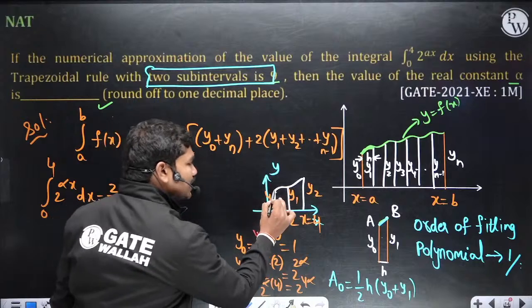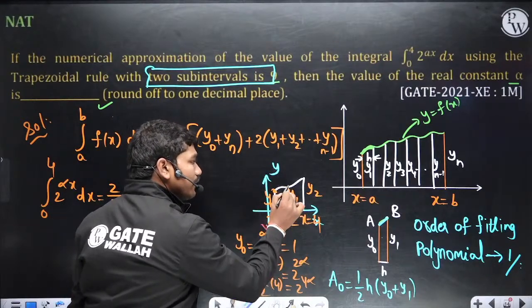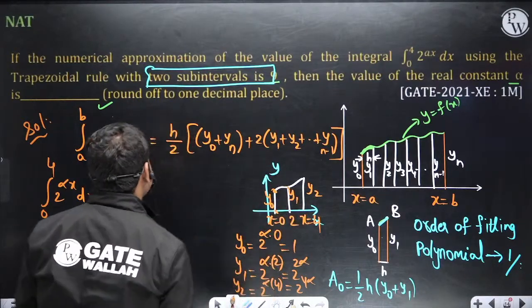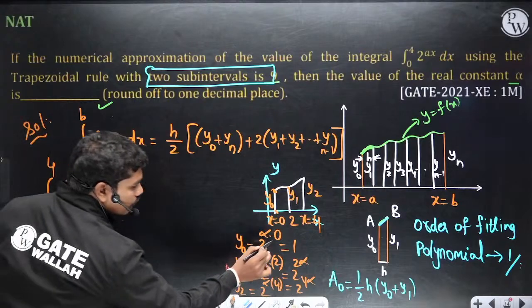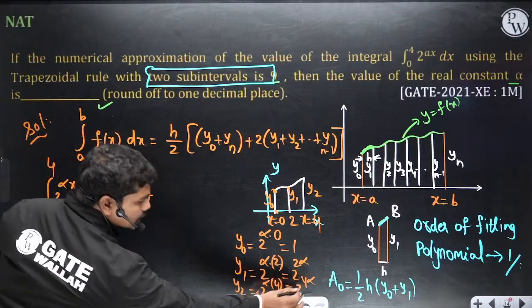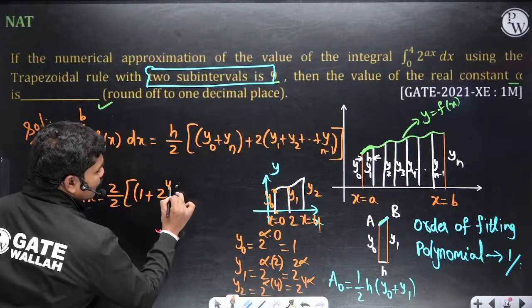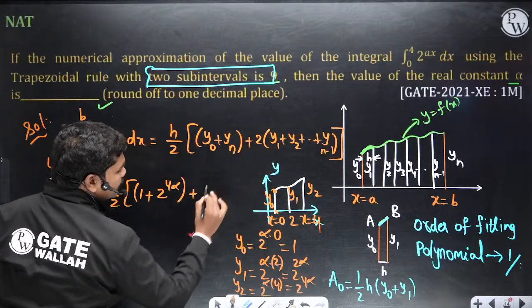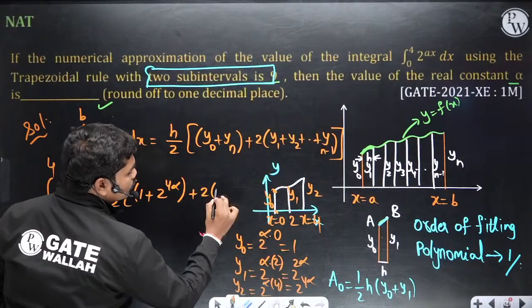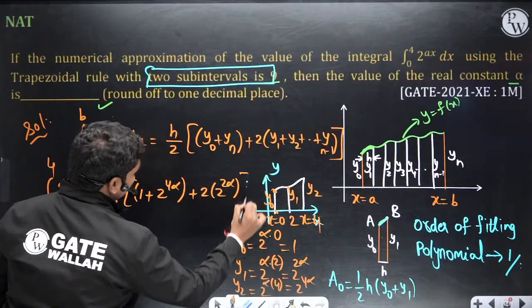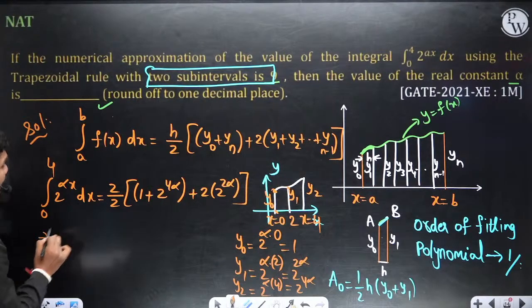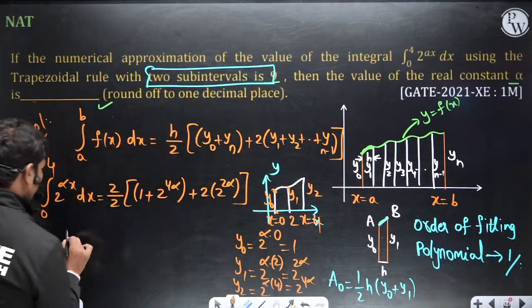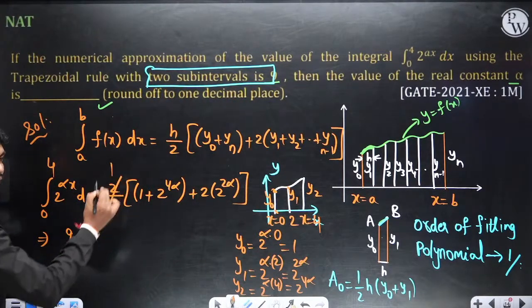y0 is nothing but f of x at this point, y1 is nothing but f of x at this point, like that. So y0 plus yn, y0 plus the last term 2 power 4 alpha, plus 2 times the remaining terms, so 2 times this term 2 power 2 alpha. Okay, so this is what you have. Now, given that the integral value is 9, so 9 is equal to 1 anyhow, so 1